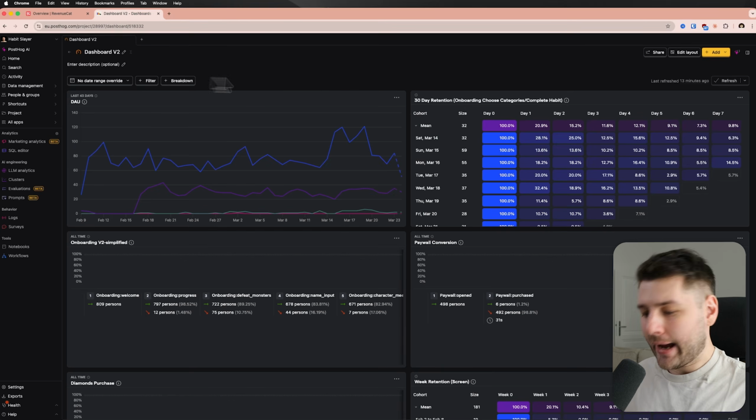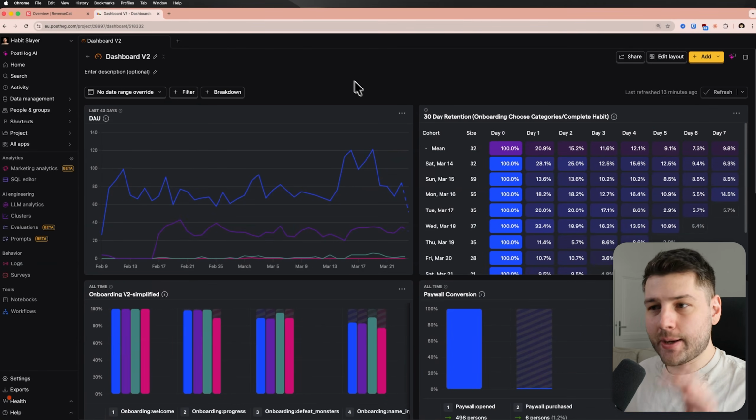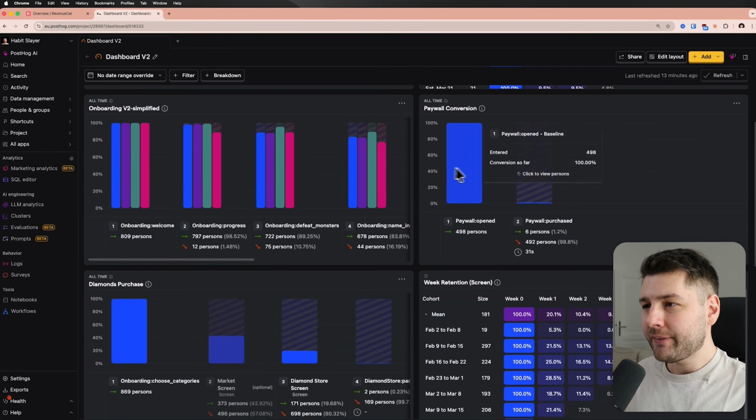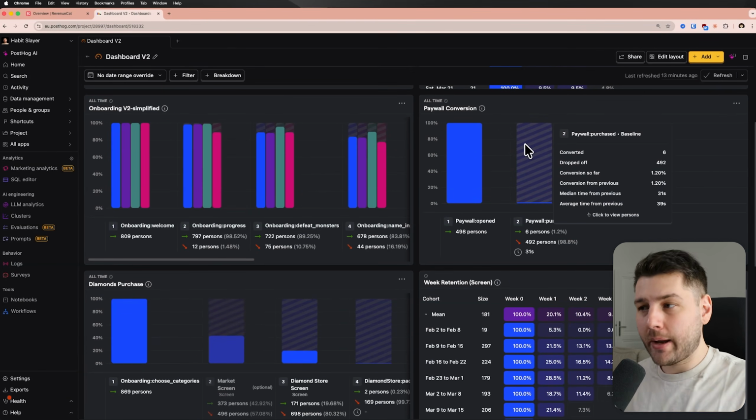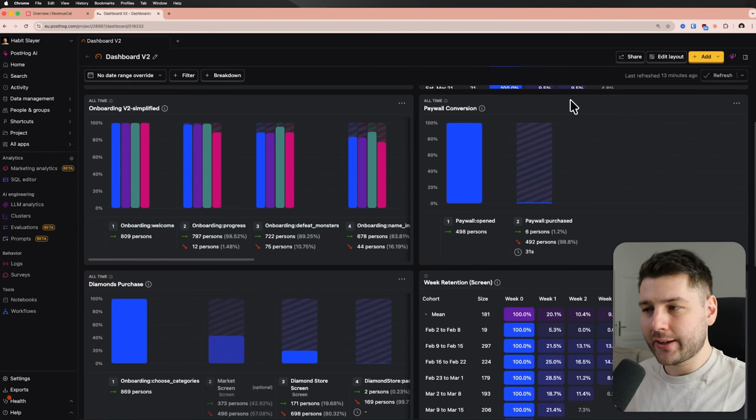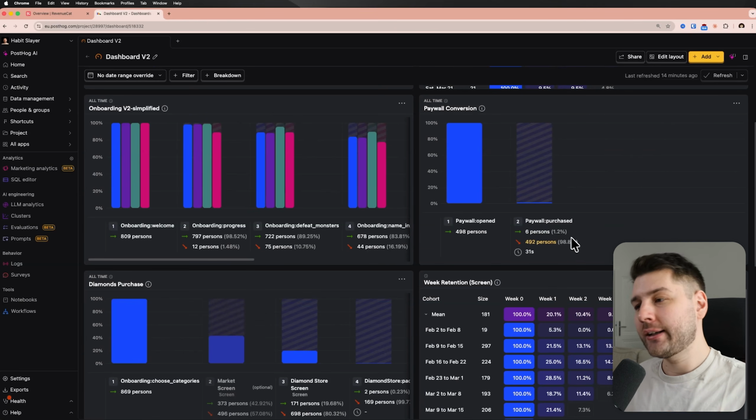If I go here to my analytics dashboard, I've showed you this last time. I'm using PostHog for this. This over here is my paywall conversion, right? So this is how many people get shown the paywall, which I will show you how it looks in just a second, and how many of those actually purchase. You can see here those 6 people out of 498, so out of 500 people, that's a 1.2% conversion rate,